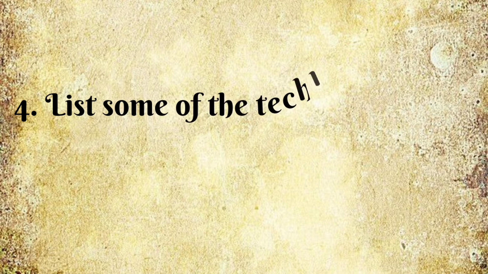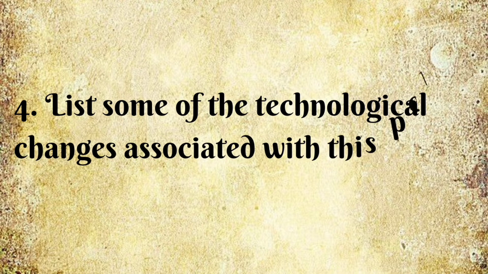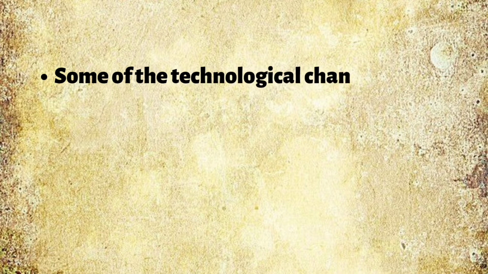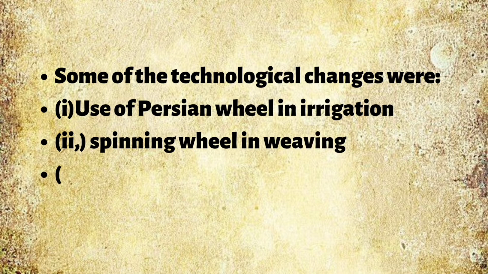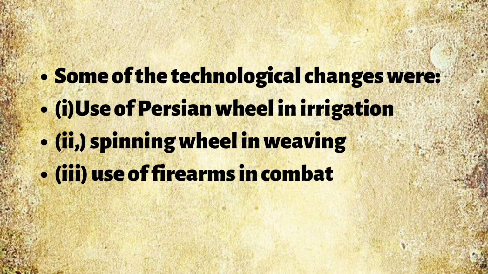Next, list some of the technological changes associated with this period. Some of the technological changes were: first, use of the Persian wheel in irrigation; second, the spinning wheel in weaving; and third, use of firearms in combat. These were the main technological changes of the period from 700 to 1750 CE.